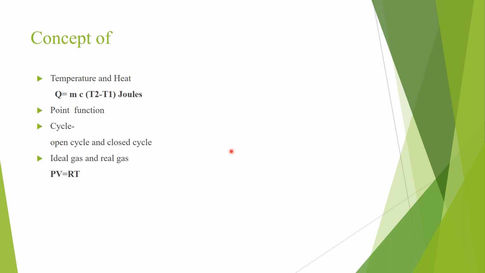without any mass transfer. Now what is ideal gas and real gas? An ideal gas is an imaginary substance that obeys the relation PV is equal to RT. So this state equation is also known as the ideal gas equation. At low pressure and high temperature, the density of gas decreases. At that time the gas behaves as an ideal gas. At high pressure, the gases start to deviate from the ideal gas behavior. That time the gas is called a real gas.